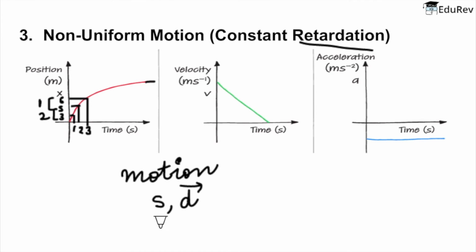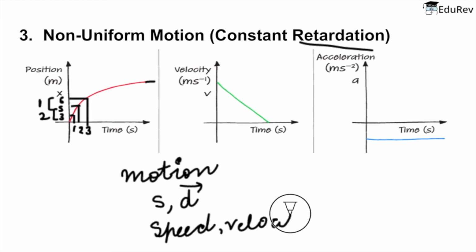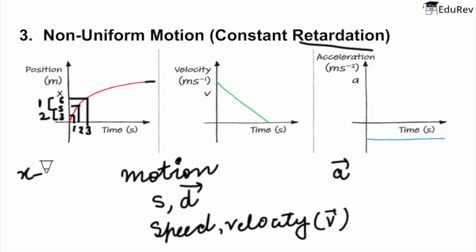Then we also learned the terms speed and velocity, out of which again velocity, since it is a vector quantity just like displacement. Then we learned about acceleration, again a vector quantity, and then we went on to analyze different graphs of the motion, out of which we learned the xt graph, the vt graph, and the at graph of various types of motion, as well as the state of rest.